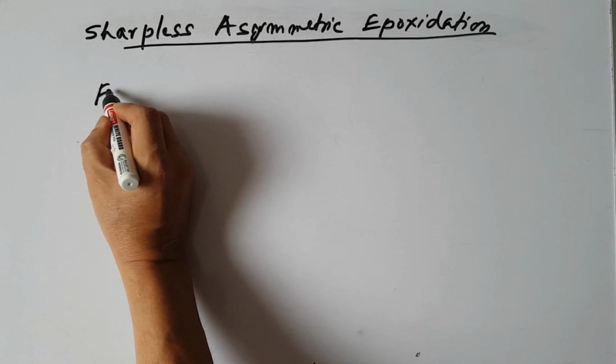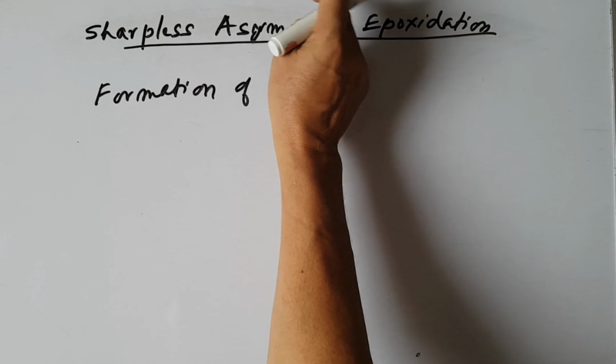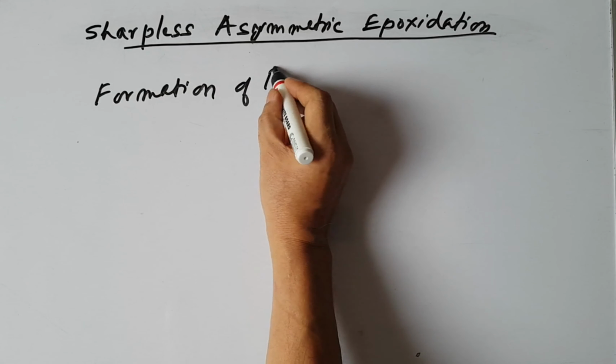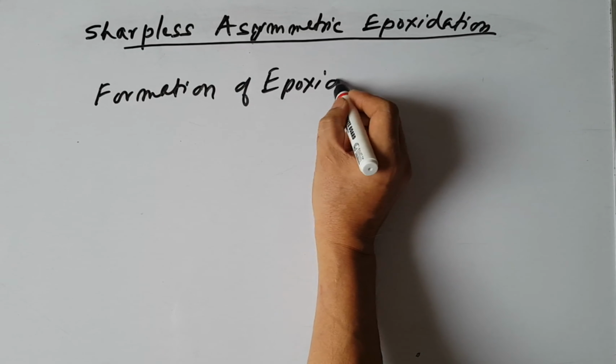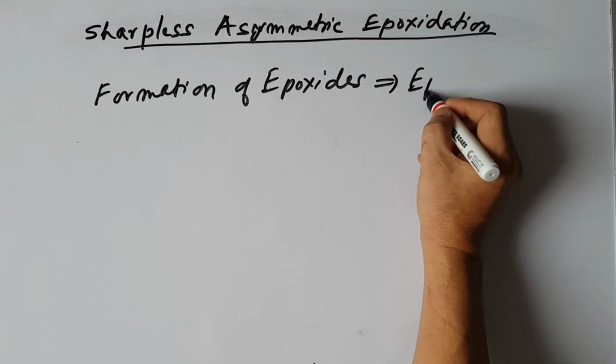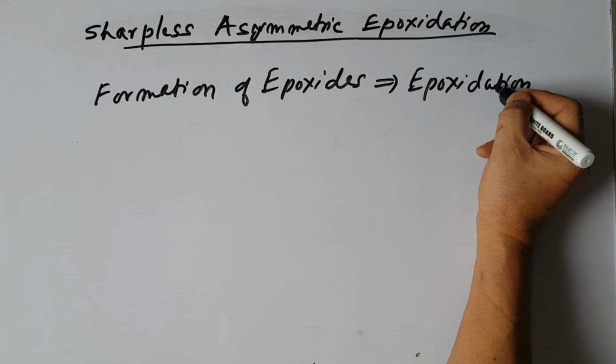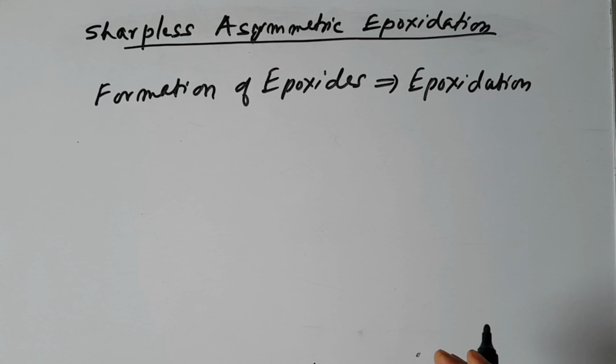Hello, today's lecture is about Sharpless asymmetric epoxidation. We want to know what epoxidation is. The formation of epoxides is generally known as epoxidation. We have discussed this in earlier classes also.